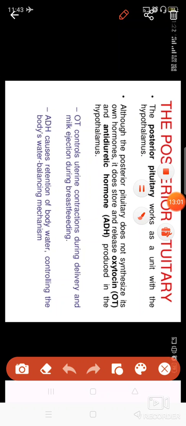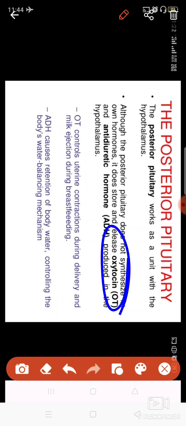What are the hormones present in the posterior lobe? The posterior lobe secretes two hormones, oxytocin and antidiuretic hormone, which is also known as vasopressin. Oxytocin is a hormone released by females during childbirth.